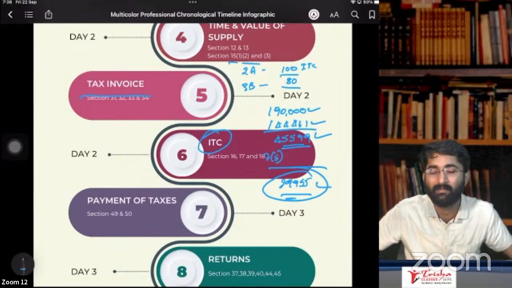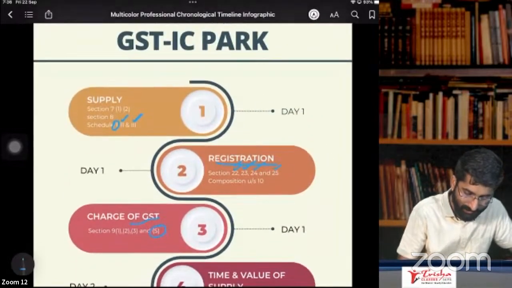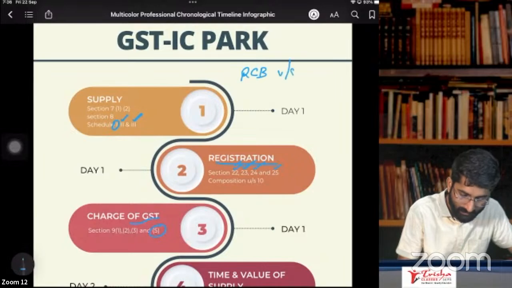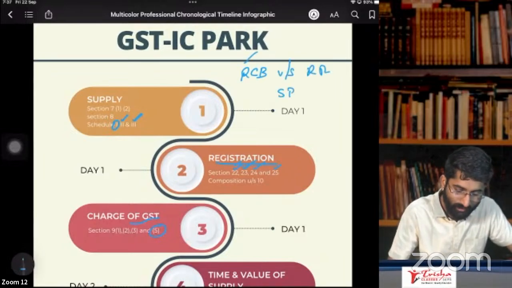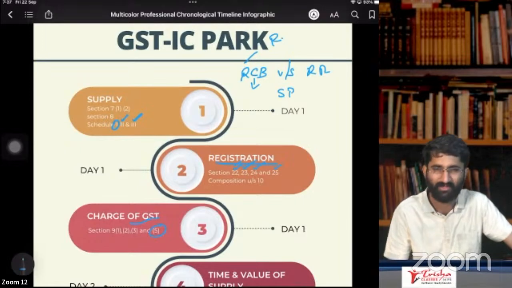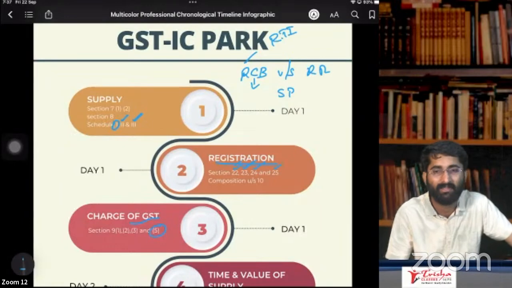Section number 31, subsection 3, there are some conditions. Remember, what are the conditions? RCB versus RRSP. Correct, no? RCB versus RRSP. Now tell me, what is R? You should have received the goods. Correct, no? What is C? Oh, sorry. Not received the goods. Revised tax invoice, RTI. You should have given the revised tax invoice.